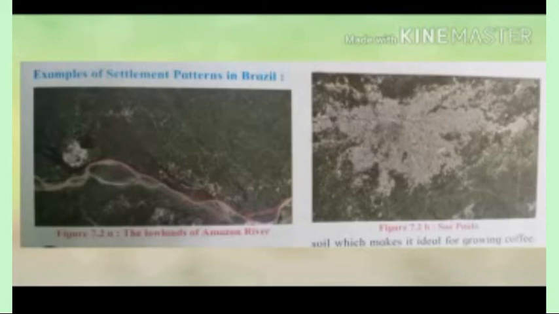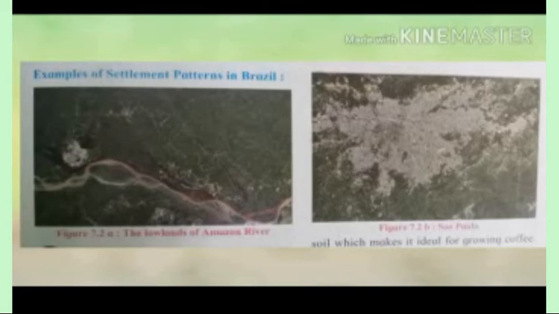And there is a good transport system; we can see all types of transport such as roadways, airways, and waterways in Sao Paulo. So it makes a nucleated settlement in Sao Paulo.